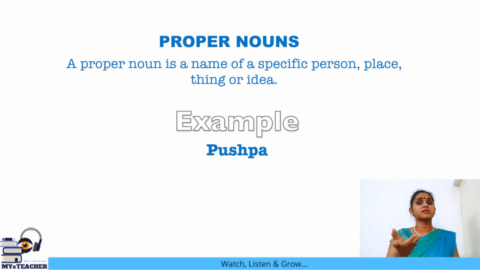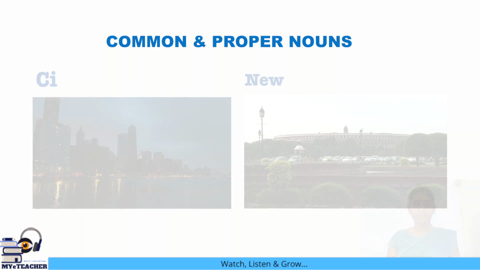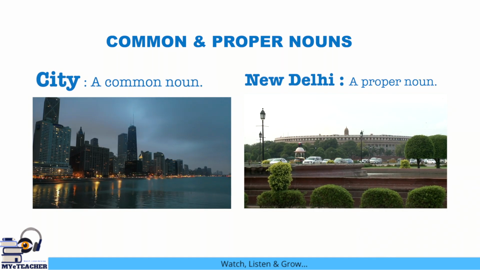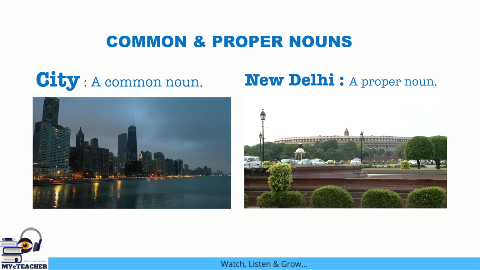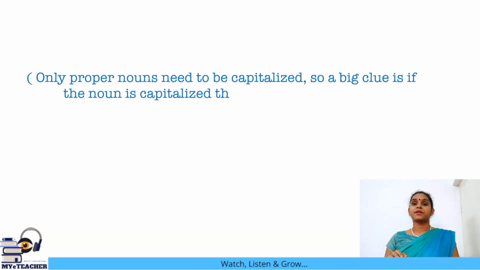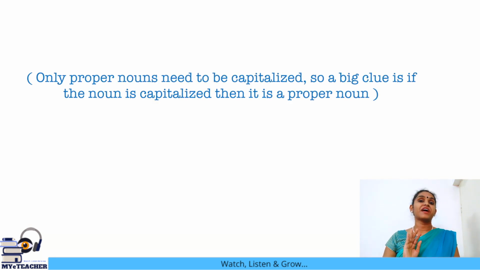If I say a city, it could be any city in this world. But if I say New Delhi, then we all know that I am talking about a specific city. This is a proper noun. So girl and city will be common nouns. Pushpa and New Delhi will be proper nouns. All proper nouns are started in capital letters irrespective of where they are in the sentence.